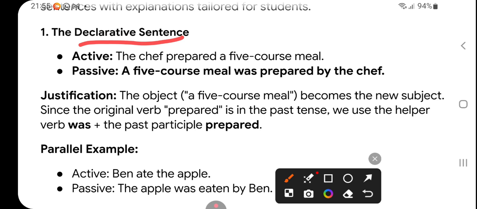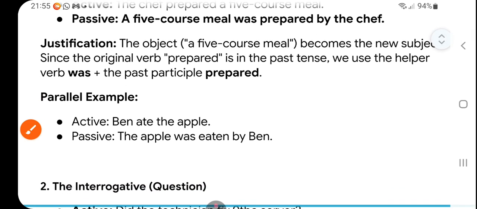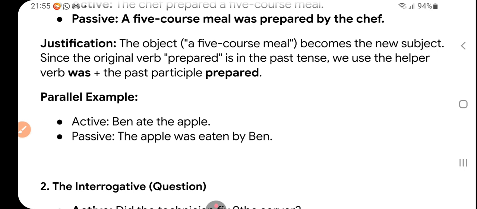Example, the answer is a 5-course meal was prepared by the chef. What's the justification? The object, a 5-course meal, becomes the new subject since the original verb prepared is in the past tense. I had already discussed. We use the helper verb was and the past participle form of prepare, which is prepared.